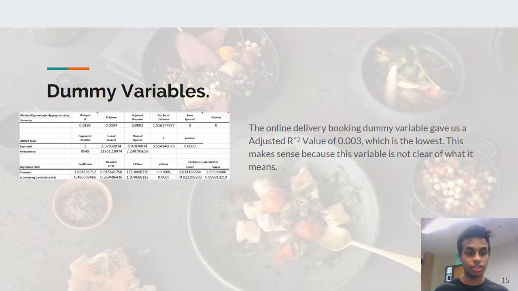So we did another regression on the dummy variables. We even used whether the restaurant itself delivers or not, so that's why we performed a regression on that. And it can be seen that even this doesn't really explain the regression that well. But it does have a positive correlation, and that means that restaurants which deliver will usually get a high rating. But this still doesn't really explain the regression that well. So of the predictions of these three dummy variables, the one which does online delivery predicts the best out of all the three.